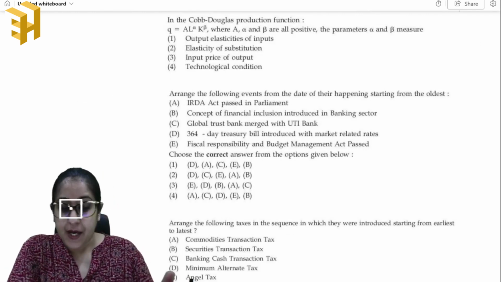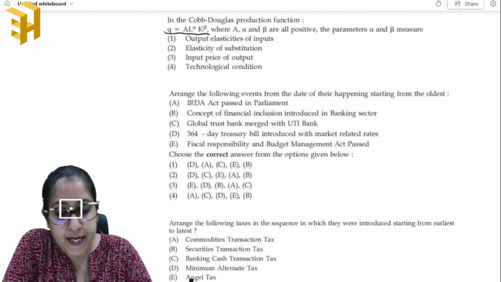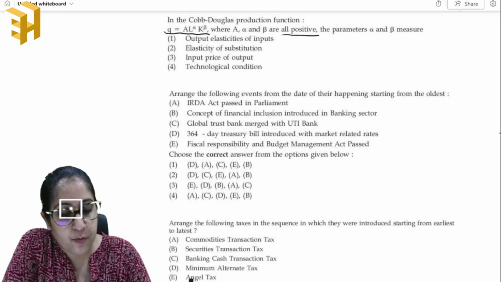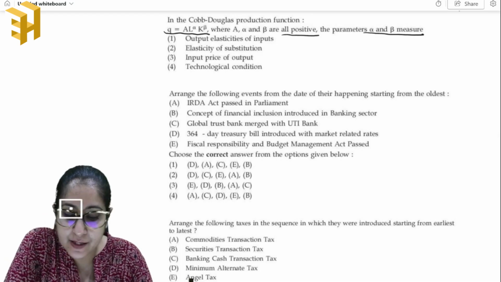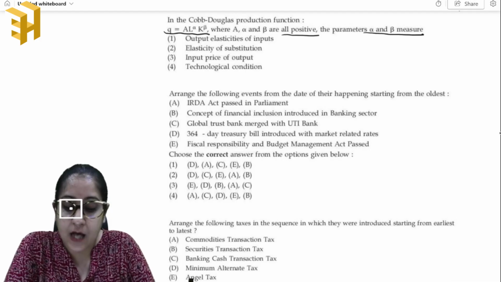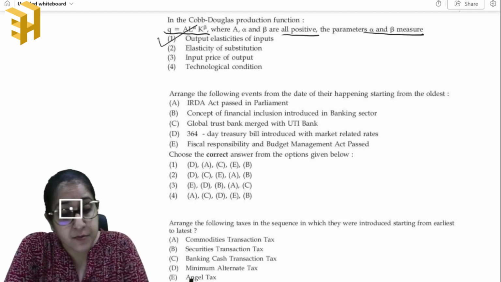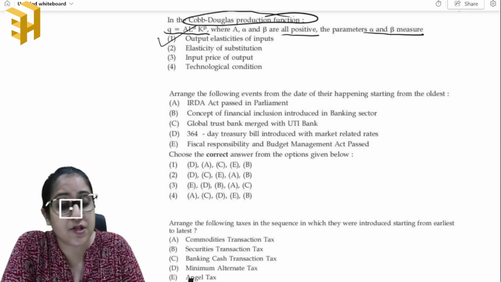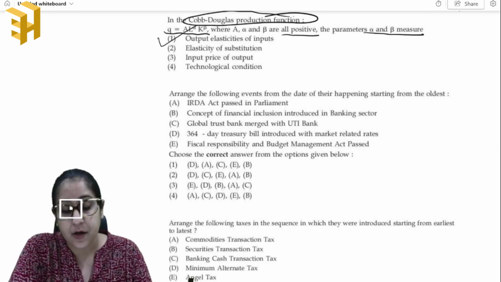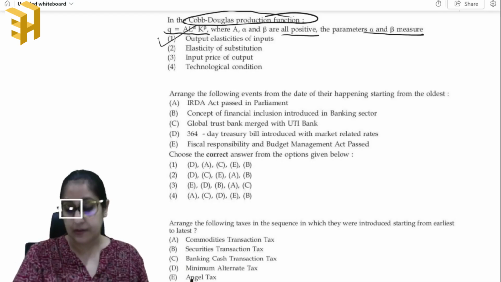Next question. In the Cobb-Douglas production function, we are given Q is equal to A L raised to power alpha, K raised to power beta, where A, alpha and beta are all positive. The parameters alpha and beta measure. So let's just directly come to the answer. It is output elasticities of inputs. But it is very important. The Cobb-Douglas production function is very important, and it has maximum chances of coming up in the exam, right? So we should know what are the meanings of other parameters that are there in this, right?